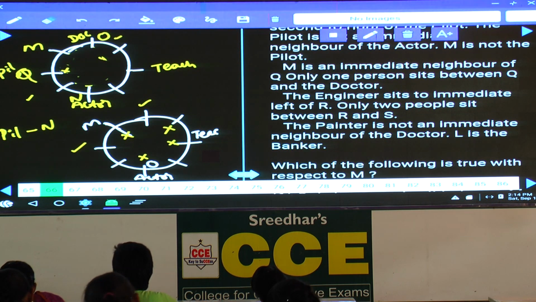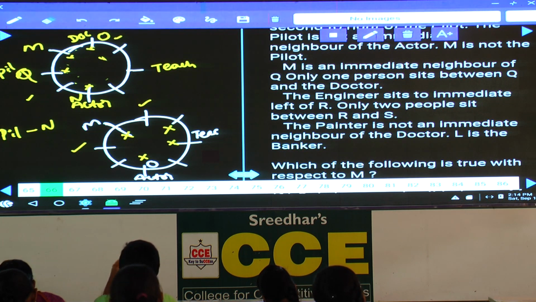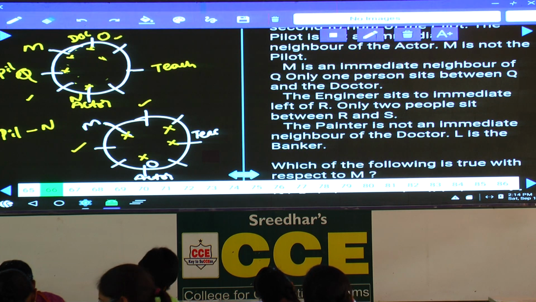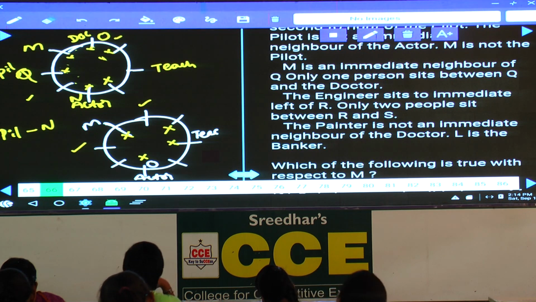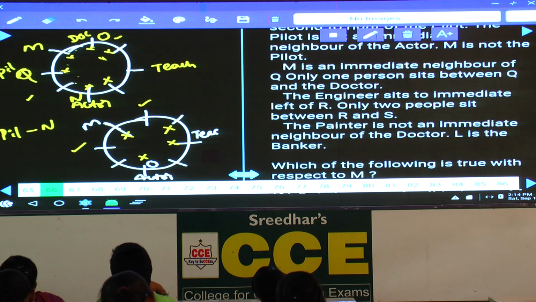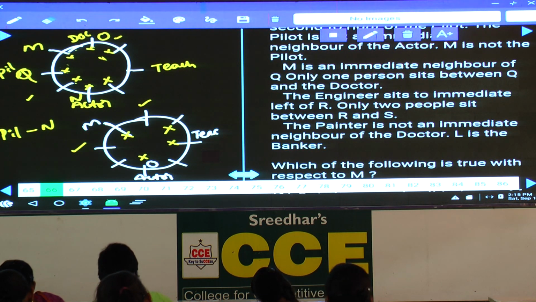Now R cannot be here, cannot be here, cannot be here, and cannot be here, isn't it? Hence where should this R be? If R is here, engineer and teacher must be in the same place, which is not possible. And R cannot be here, because if R is here, engineer and actor must be in the same place, not possible. Hence R cannot be here. The only possibility left over is R must be the teacher.